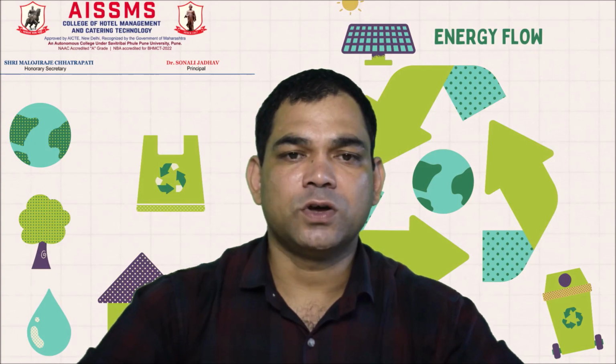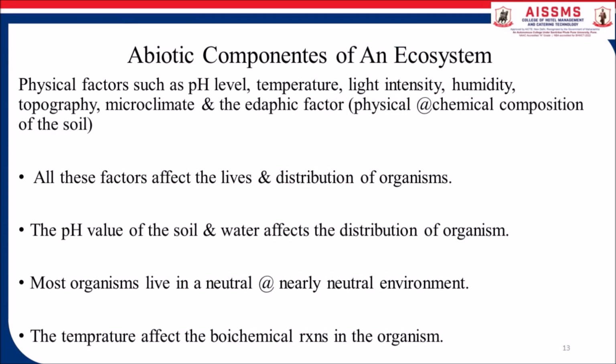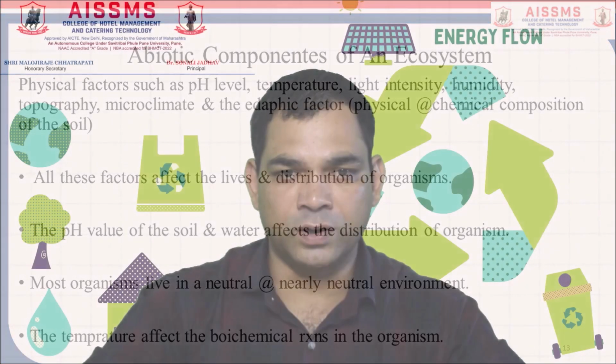Abiotic components of an ecosystem. Physical factors such as pH level will be included in this, temperature is there, light intensity is there, humidity is there, topography is there, then microclimatic and aquatic factors are included in this. The pH value of the soil and water affects the distribution of organisms. Most organisms live in a neutral or nearly neutral environment. Temperature affects the biochemical reactions in an organism.